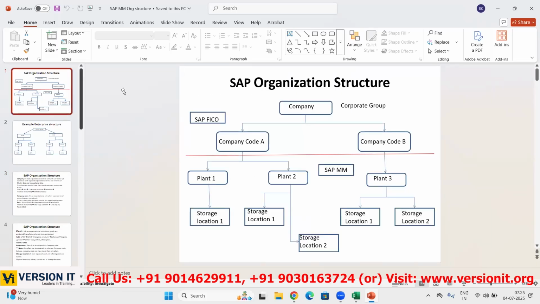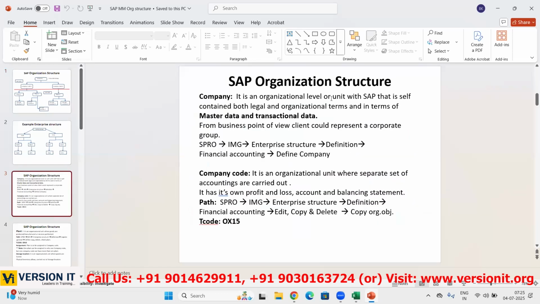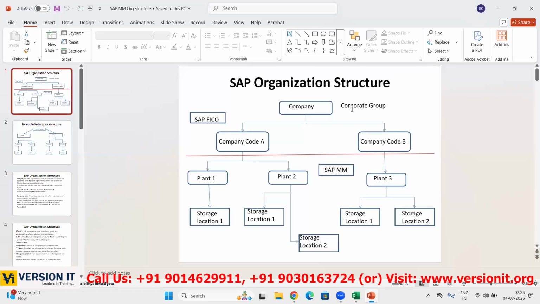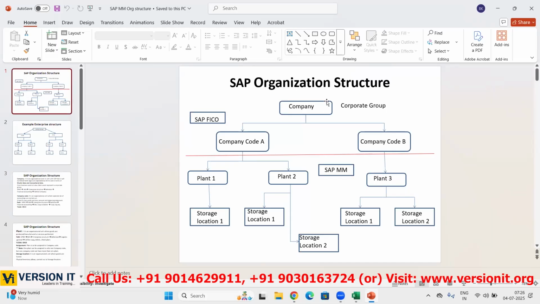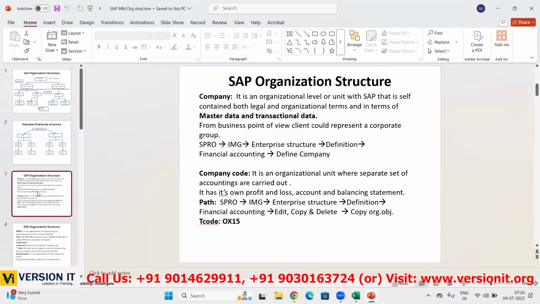It belongs to this main corporate group, that is, the Kia group only. It is an organizational level, meaning it is one of the levels in the entire organizational structure. This is one level only. So it is an organizational level or unit within SAP. This Kia group is set up with SAP, self-contained both in legal and organizational terms, and in terms of master data and transactional data.